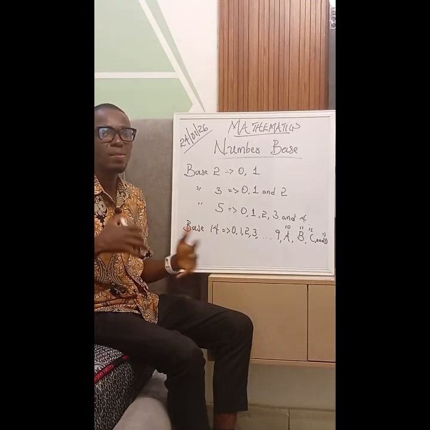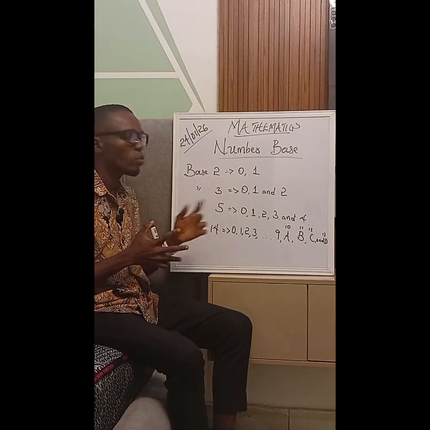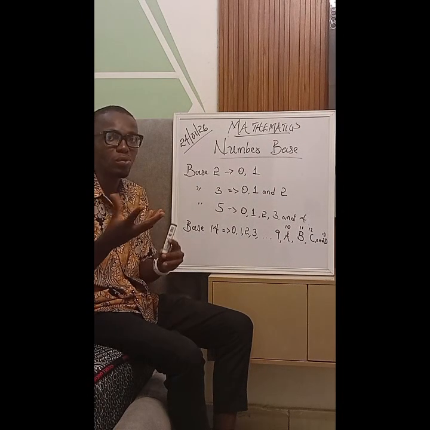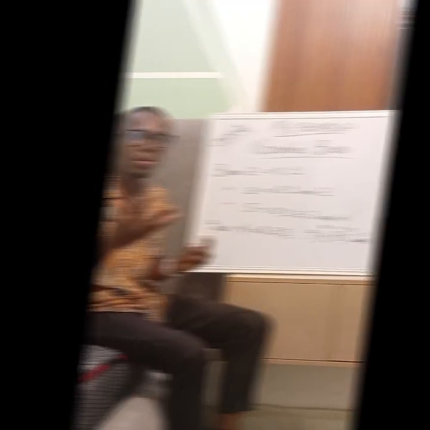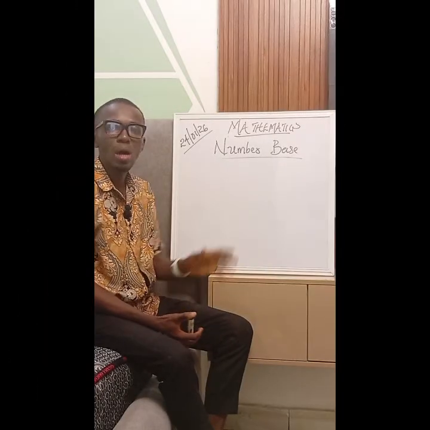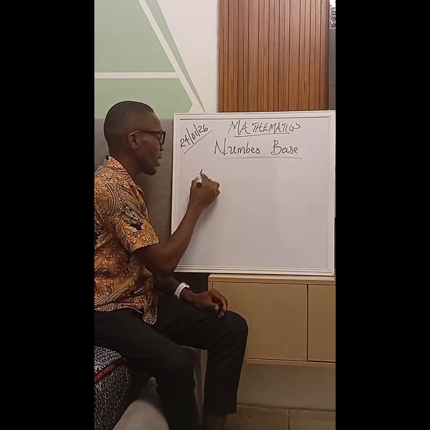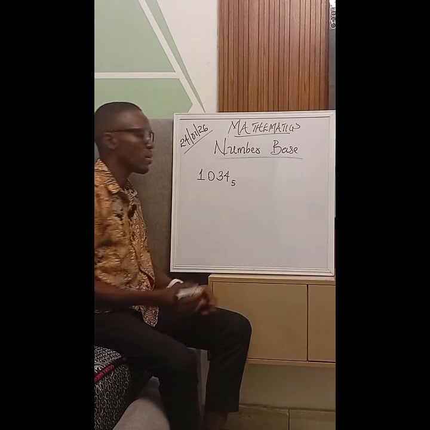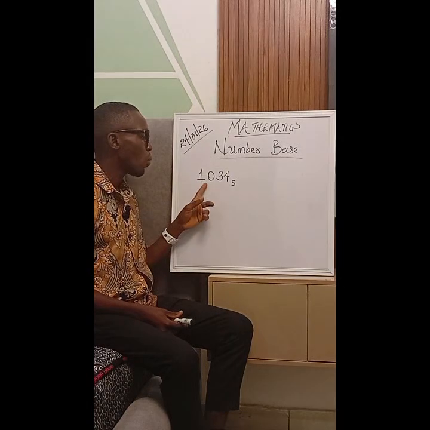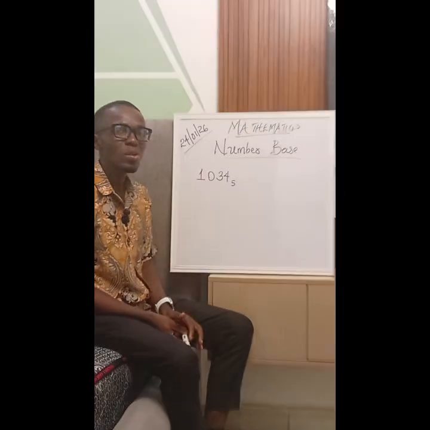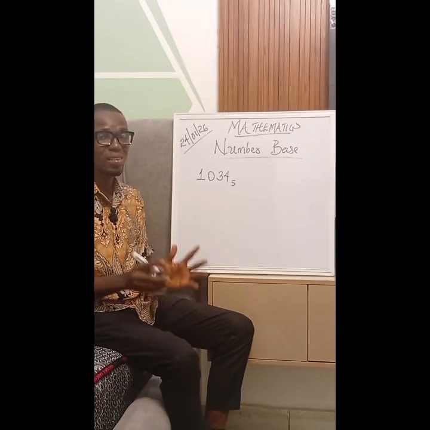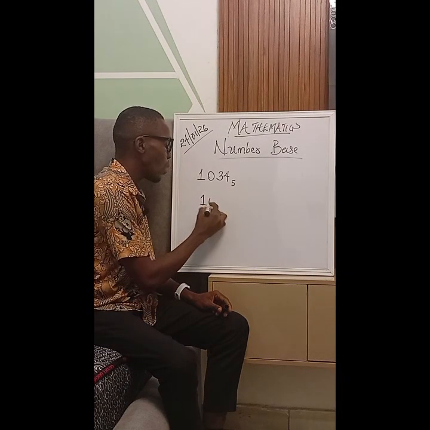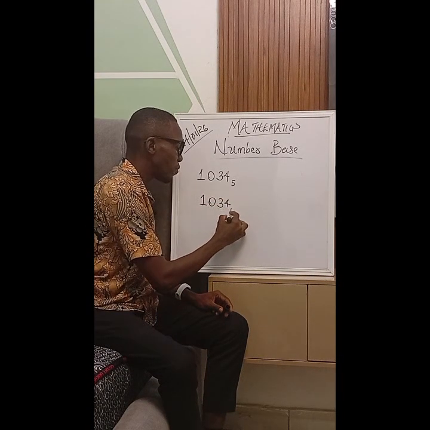Now, we are going to look at the next thing. The next thing we are going to look at for today is how to properly write number bases and how to properly pronounce them when you see them written. Okay, so this is how we are going to do that. For instance, I had something like this: 1034 base 5. Note how I called it: 1034. I did not say one thousand and thirty-four base 5. That's an error. So you call it 1034. I can also write it this way: 1034 base five.